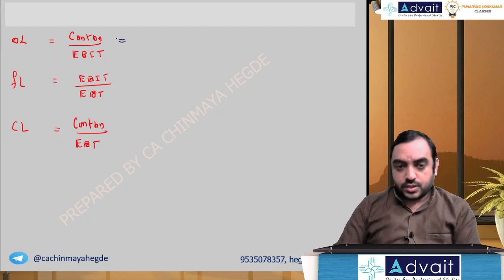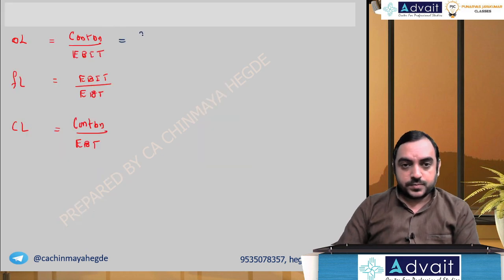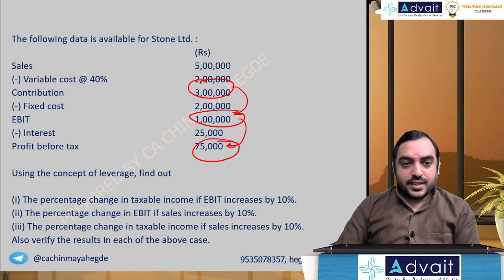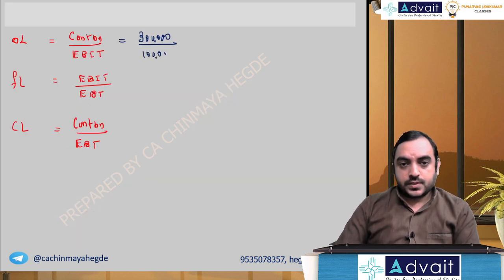So contribution 3 lakh divided by EBIT 1 lakh. So operating leverage is 3 times.